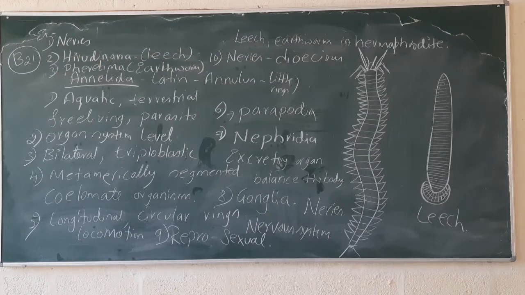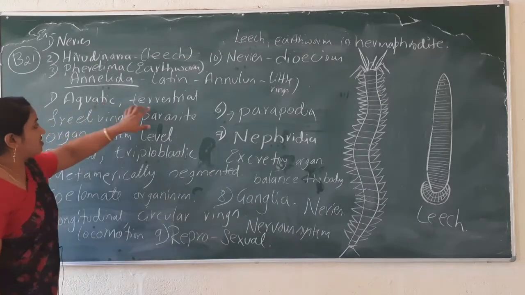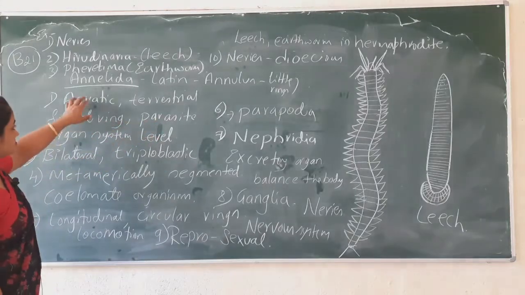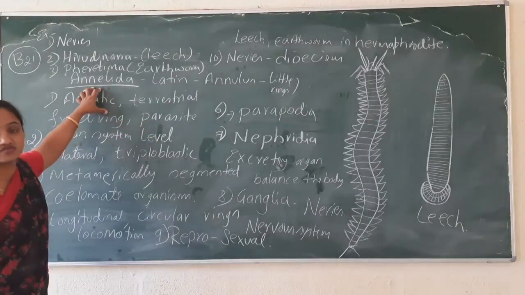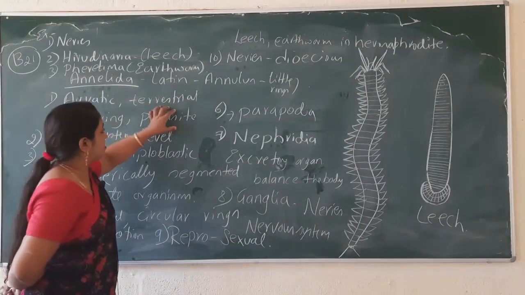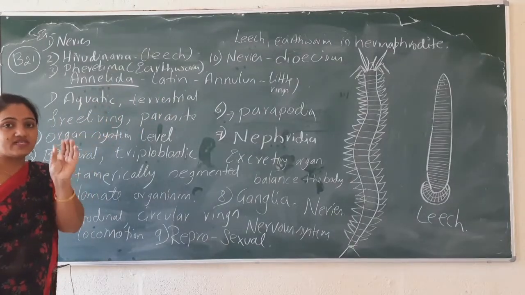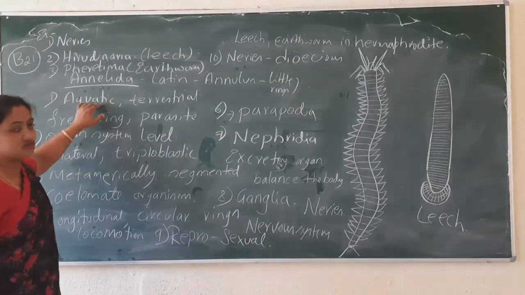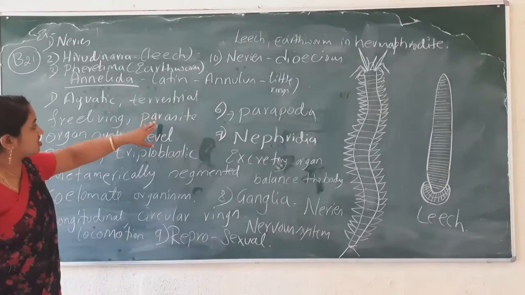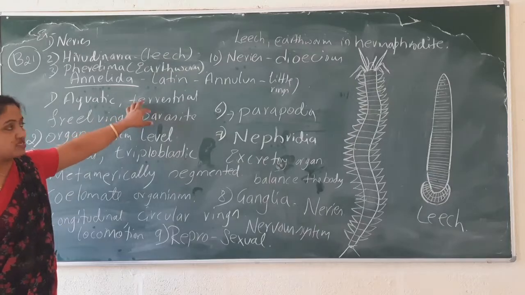Now we'll have a quick glance at the phylum. They are aquatic, terrestrial, free-living, and parasitic forms. You should not consider, my dear students, that only one type of body lives in all the areas. You have to imagine that some of the organisms live in aquatic areas, some are terrestrial forms, or they live in forest areas.